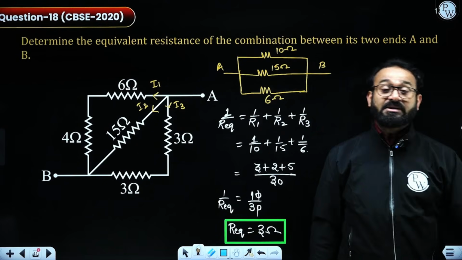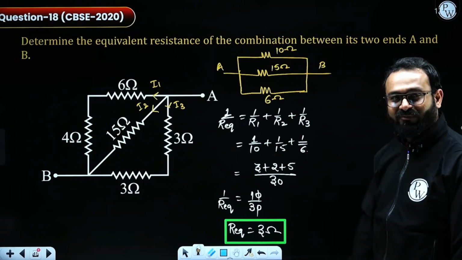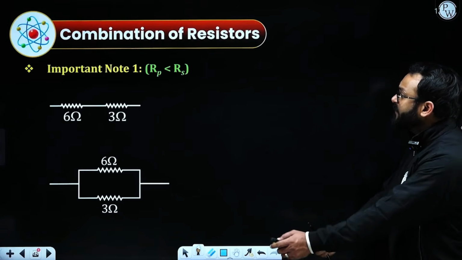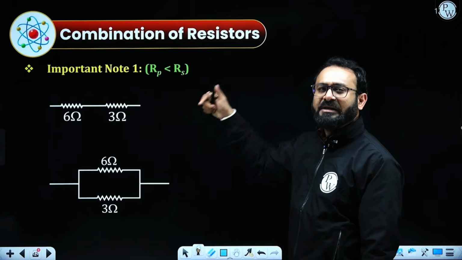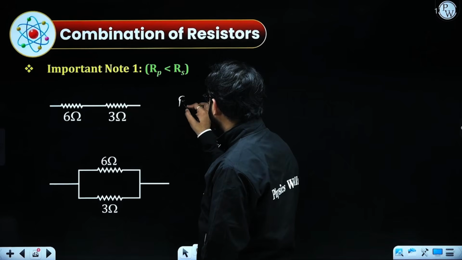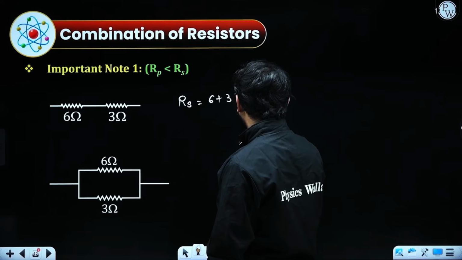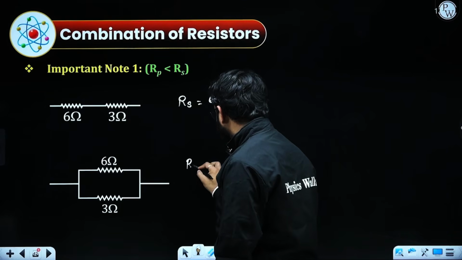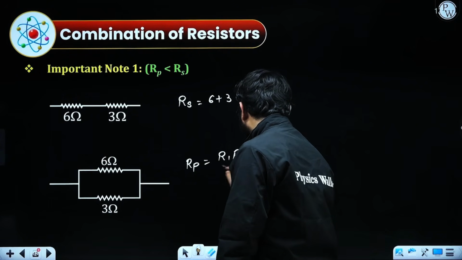If you are applying the correct concept, the flow of current and the potential difference, then definitely you will be getting the right answer. So the important note is that resistance in parallel will be less than in series, because if we calculate this, we will be getting R series as 6 plus 3, that is 9 ohms, whereas in this combination, R parallel, we will be getting R1 R2 by R1 plus R2.